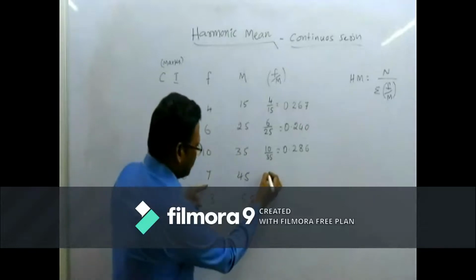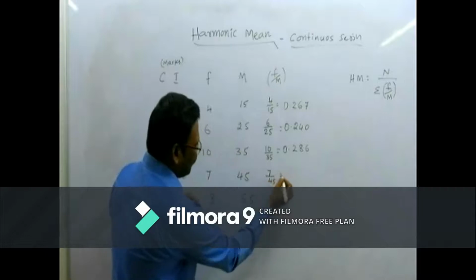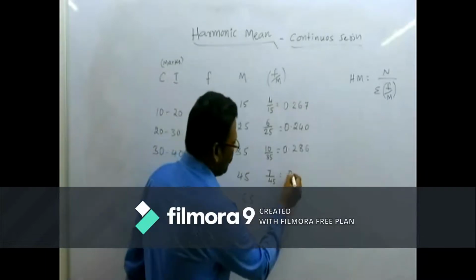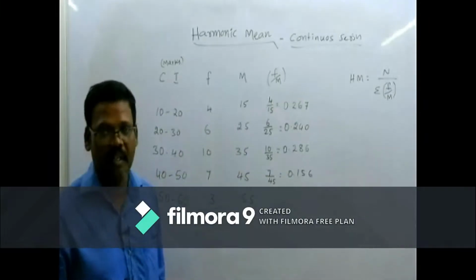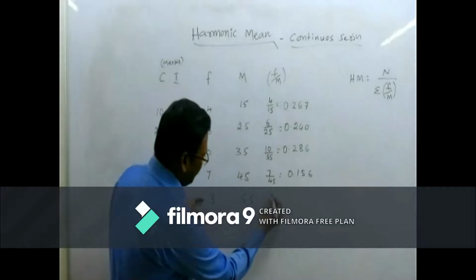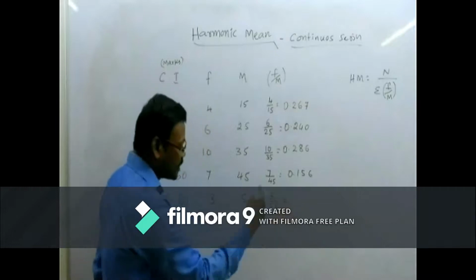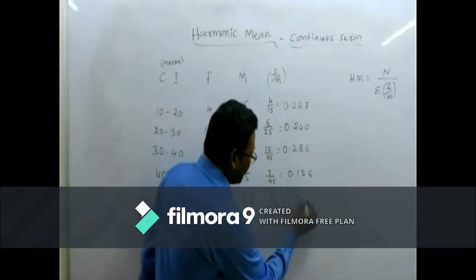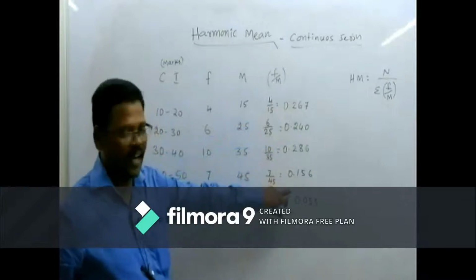Then this is the frequency 7 and mid value is 45. So if we divide 7 by 45, we will get 0.156. Then the next frequency is 3, and the mid value is 55. If we divide 3 by 55, we will get 0.055.